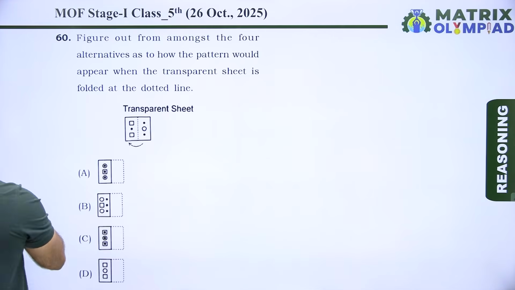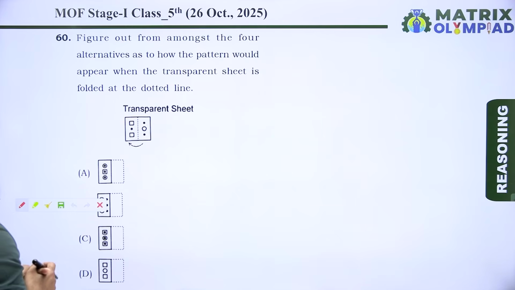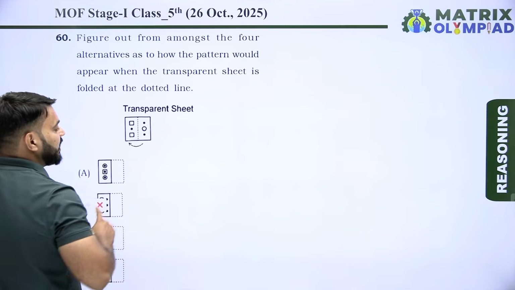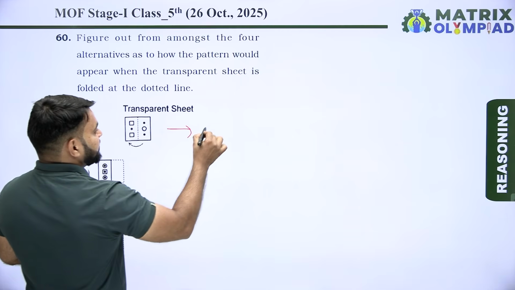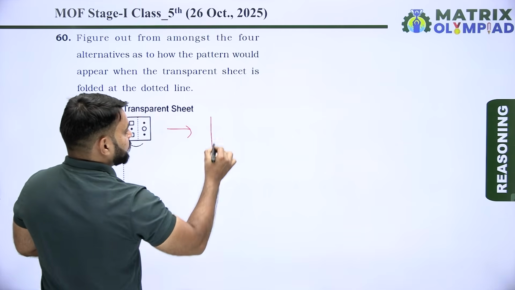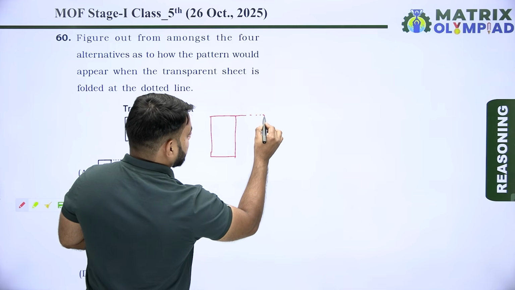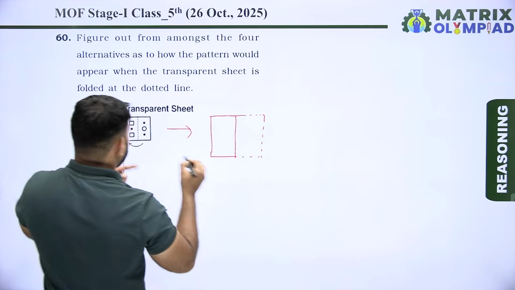So now next question is question number 60. Figure out from amongst the four alternatives how the pattern would appear when the transparent sheet is folded at the dotted line. Now fold the sheet along the dotted line. When this sheet is folded along the dotted line, then we get an image something like this.